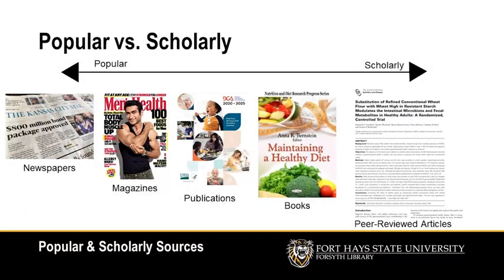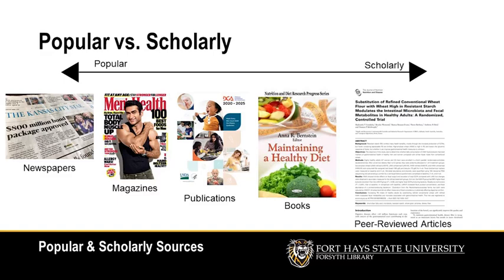If we think about the various types of information out there, we can begin to place it on the spectrum of popular and scholarly sources. The author and the intended audience are key indicators of how popular or how scholarly a piece is. So you may need to do some digging on the author or the publication that they've selected to disseminate that information to get a better idea of the intended audience.